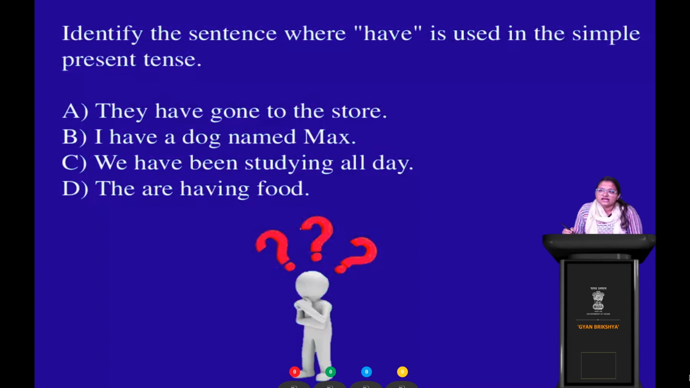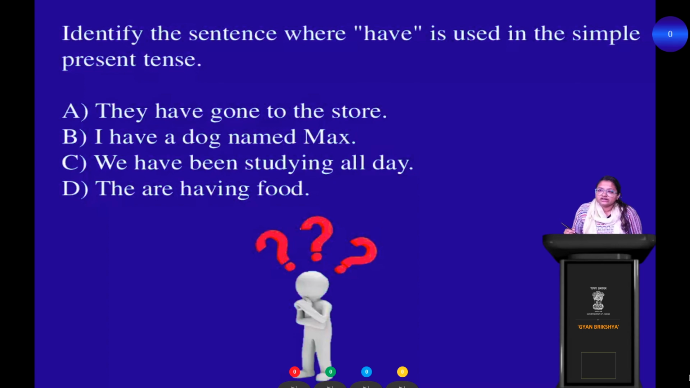Clear? So the four sentences are: They have gone to the store. I have a dog named Max. We have been studying all day. They are having food. Right? So these are the four options in front of you. Now go ahead and give me your responses. Which sentence do you think uses the simple present tense form of have verb? Read all the options carefully, think and then answer.